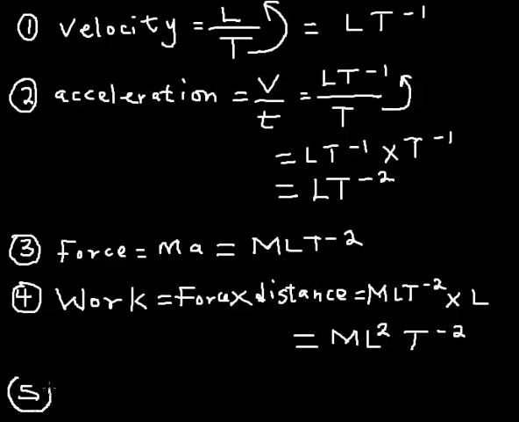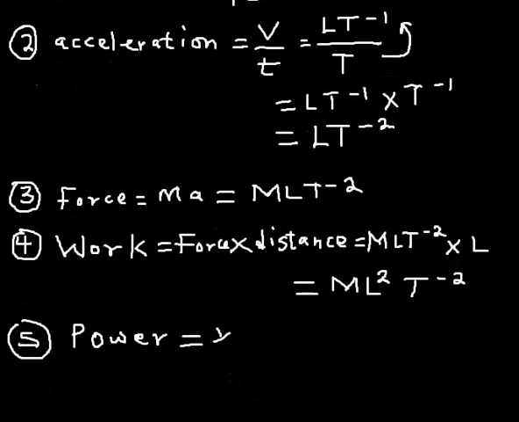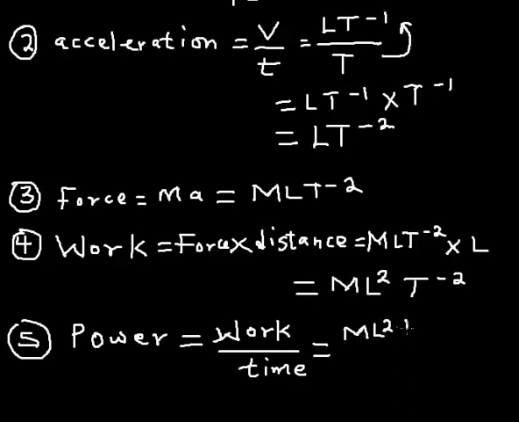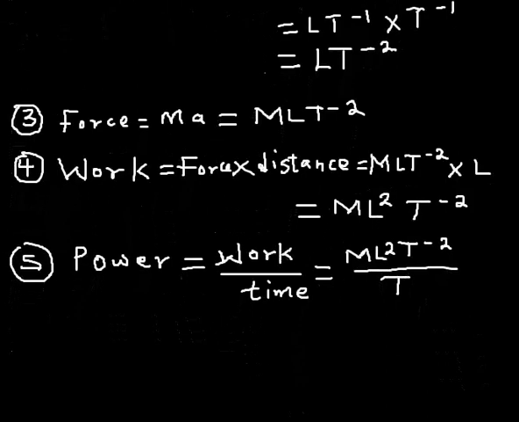Number 5, power. If I'm to express this, I have to write the formula first. You know very well that power is work divided by time, and work is M L square T raised to the power of minus 2, then divided by T. What does that actually mean?